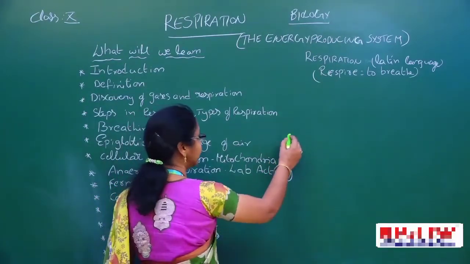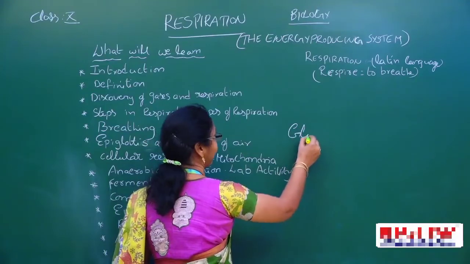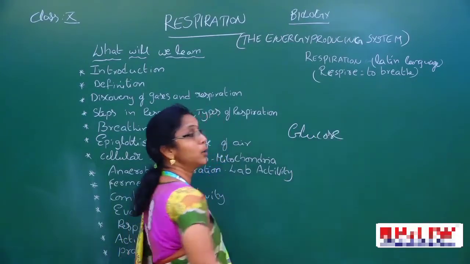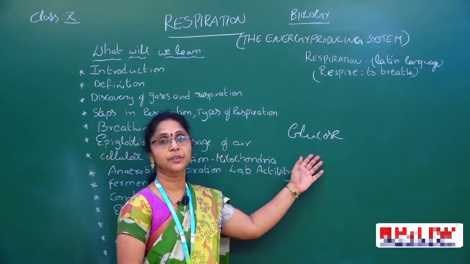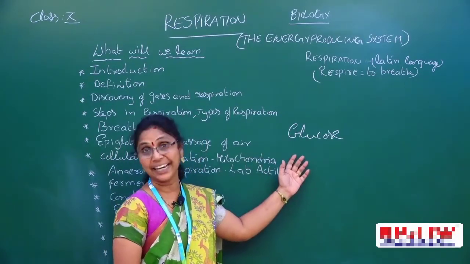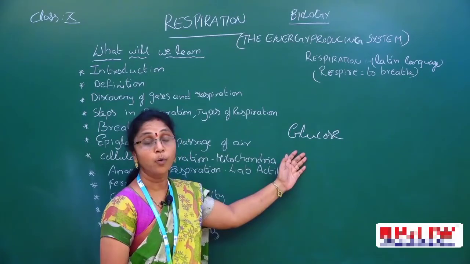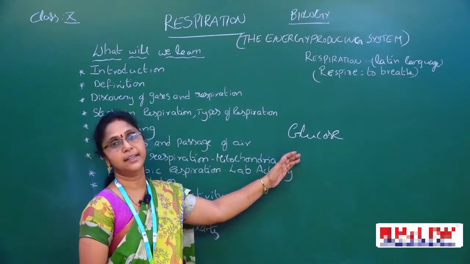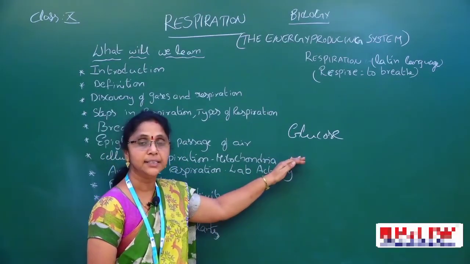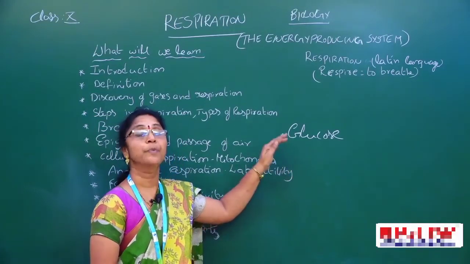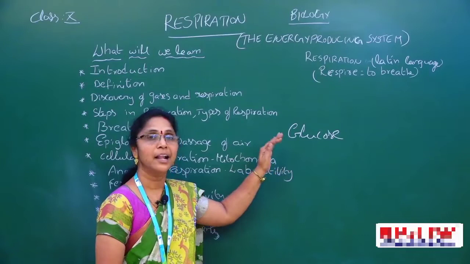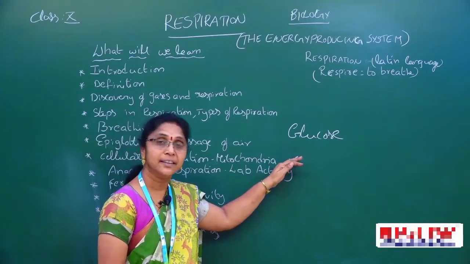Now we can see that the glucose molecule is oxidized. The glucose molecule is broken down. Now energy is releasing. That energy is obtained, that energy is utilized to perform all the life processes. Is it clear?